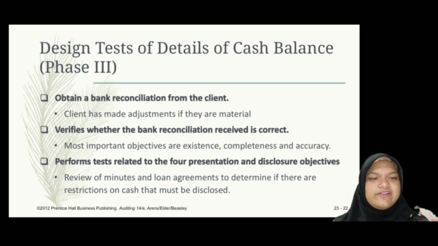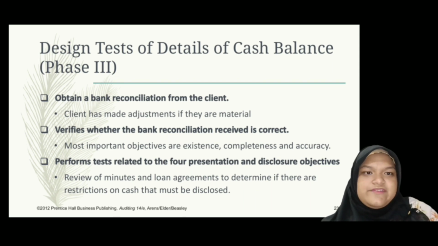First, by obtaining the bank reconciliation from the client, where the client will make a substantial adjustment if needed. Then, the auditor will verify whether the bank reconciliation they receive is correct or not. This is needed to satisfy audit objectives, which will be explained later, just like I said earlier. After that, related tests will be performed according to the presentation and disclosure done.